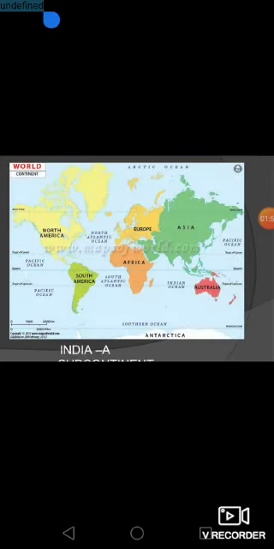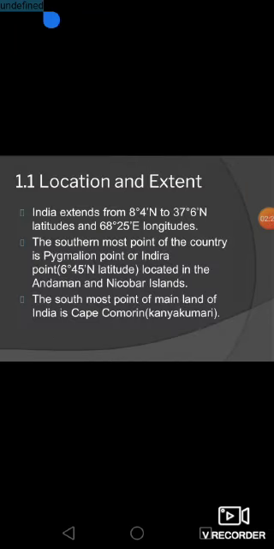You can see the map of India as a subcontinent. Here you can see how the continents are divided, like Asia, Europe, Africa, South America, and North America. This is how India is divided as a subcontinent. Next, we are going to see about the location and the extent.